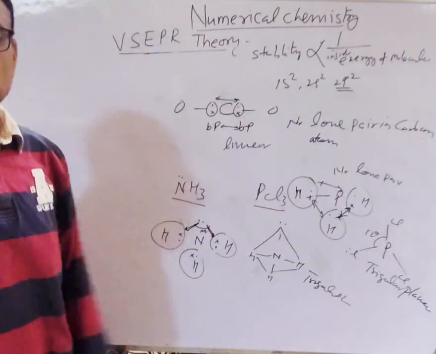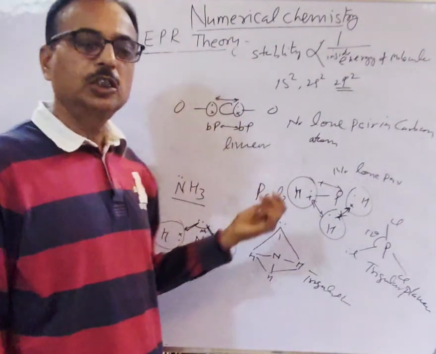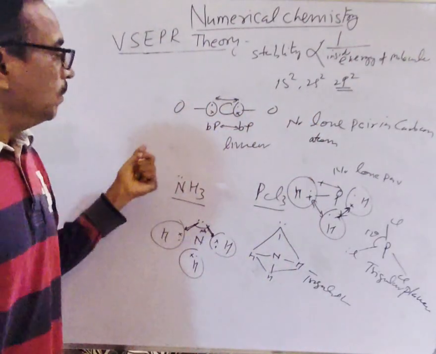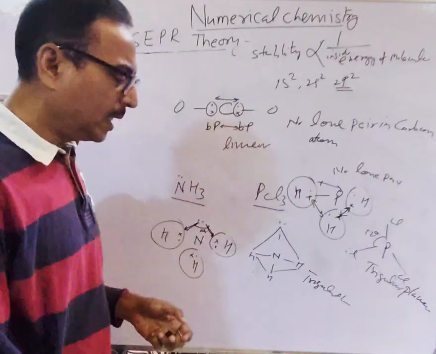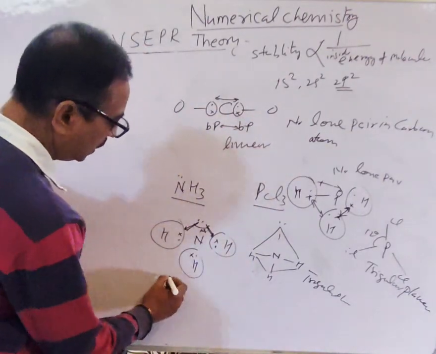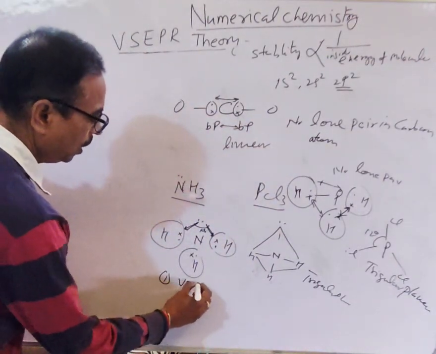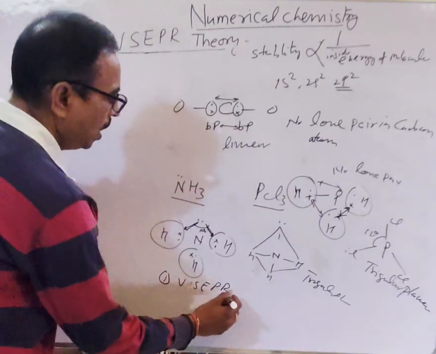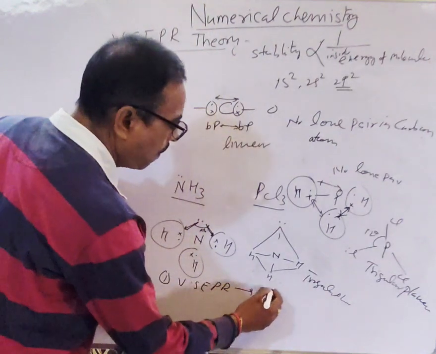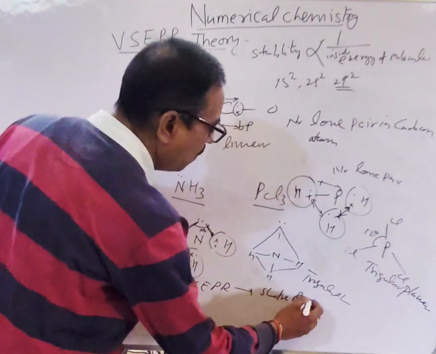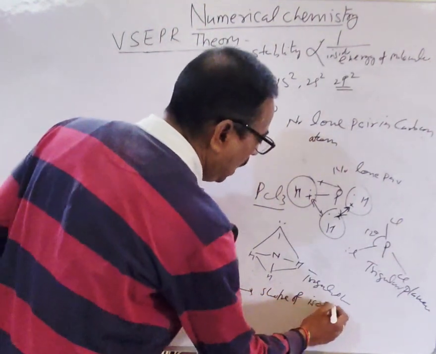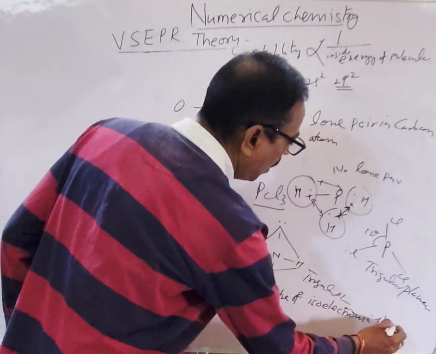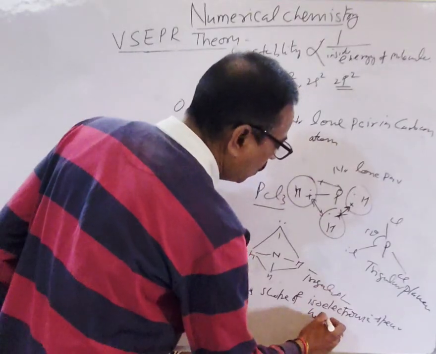So this is the VSEPR theory. By VSEPR theory we explain the shape of the molecule, but there are some limitations. What are these limitations? The VSEPR theory, valence shell electron pair repulsion theory, does not explain the shape of isoelectronic species. Isoelectronic species means having the same number of electrons.